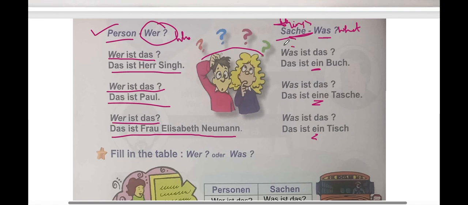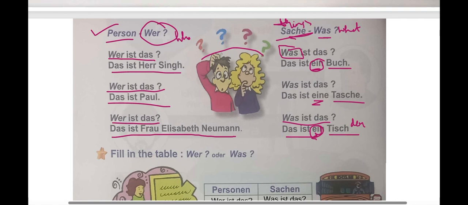The question will change. Was ist das? What is that? Das ist ein Buch. That is a book. Buch is das, so with das, we use ein. If you didn't understand this, please watch the lessons on the previous chapter. Was ist das? What is that? Das ist eine Tasche. Tasche is bag. It's die Tasche, so eine. Was ist das? Das ist ein Tisch. Tisch is table. It's der Tisch over here, so der turns into ein.